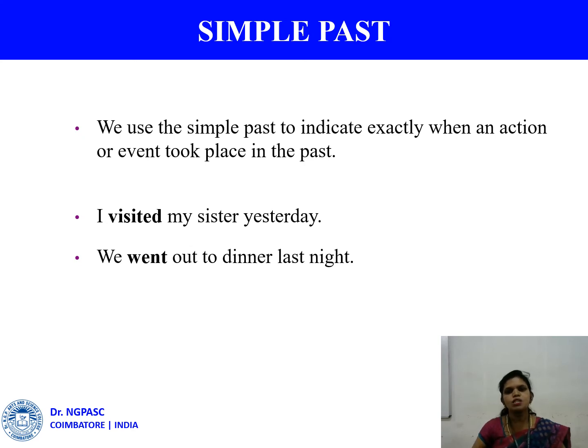In simple past, one thing you have to notice. For all the simple past tense, you have to give a time reference. And we use the simple past tense in order to refer to an action which happened at a past time. The time reference is the key word for the simple past. Example, we went out to dinner last night. So when did we go for the dinner? Last night. So last night here is the time reference.